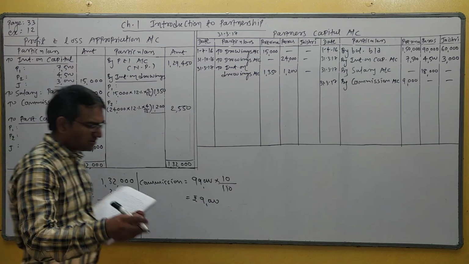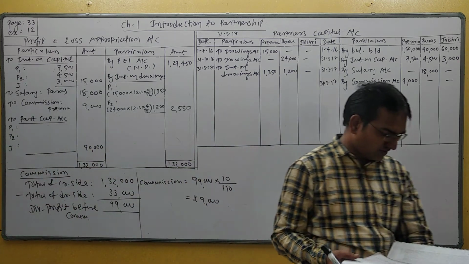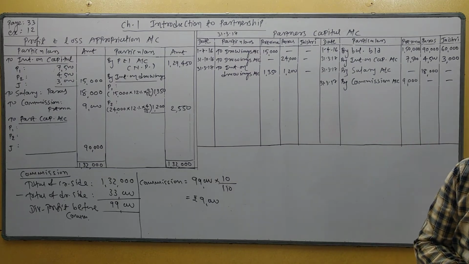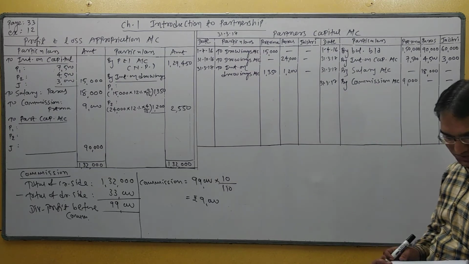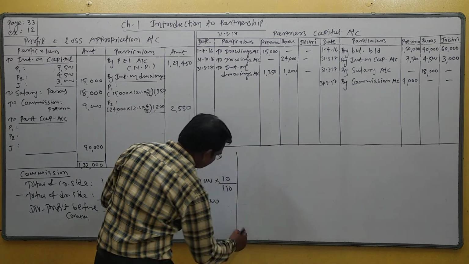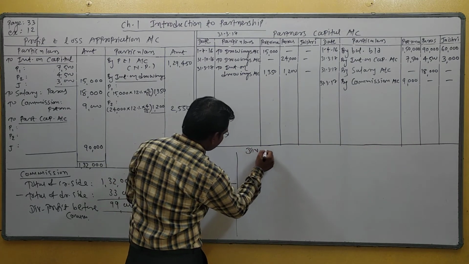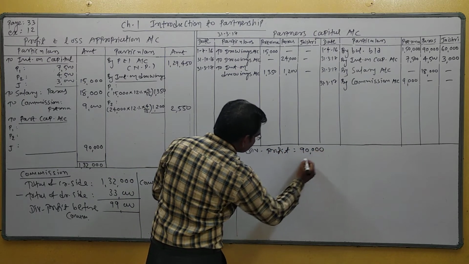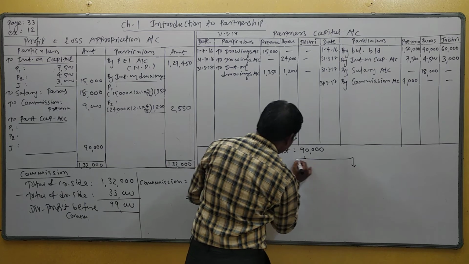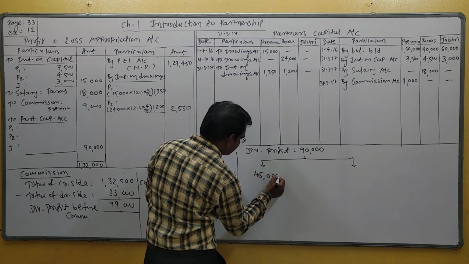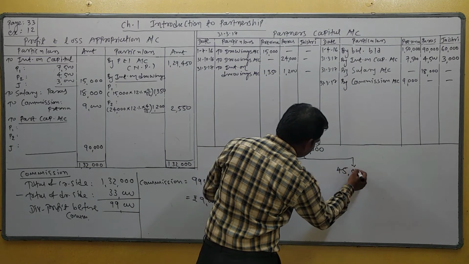And now students, in the second paragraph you are given that half profit in capital proportion and half profit in 2:1 ratio. So calculation of divisible profit. Total profit is 90,000. This 90,000 is divided equally into two parts, half 45,000, half 45,000.